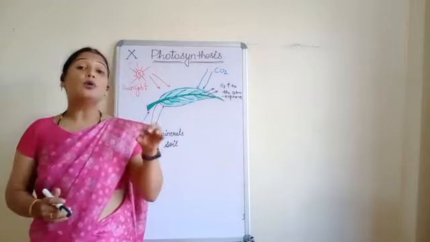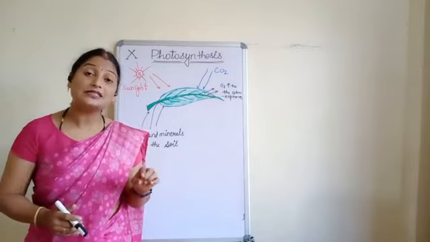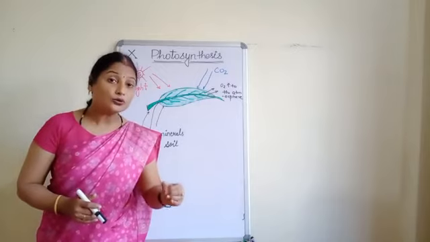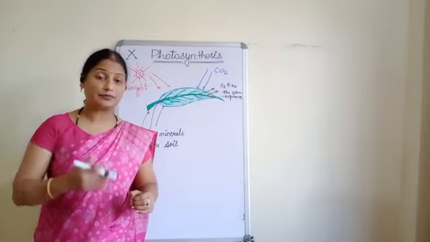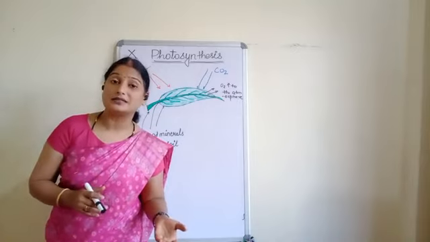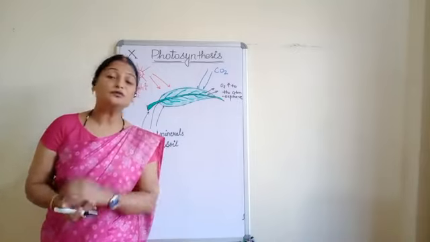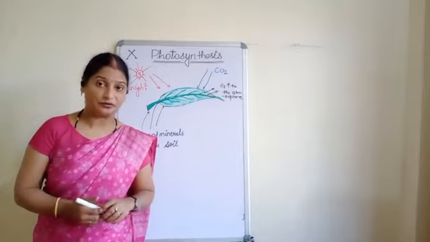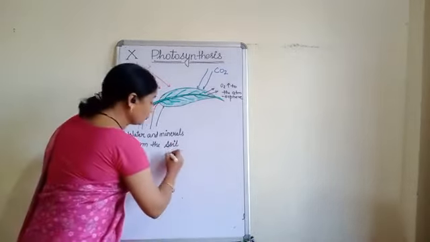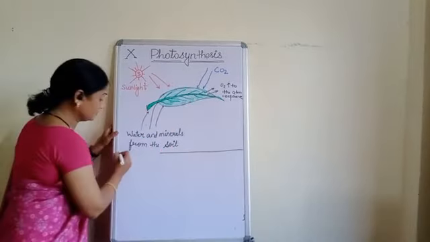Now, the mode of nutrition of the green plants is called autotrophic mode of nutrition. And if we are dependent upon the green plants, then our mode of nutrition will be heterotrophic mode of nutrition. Now see, I have used two terms.